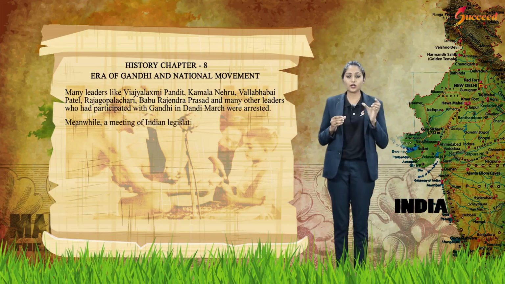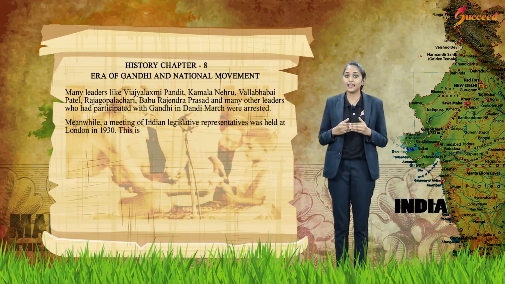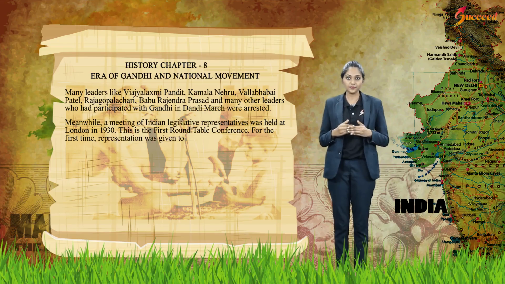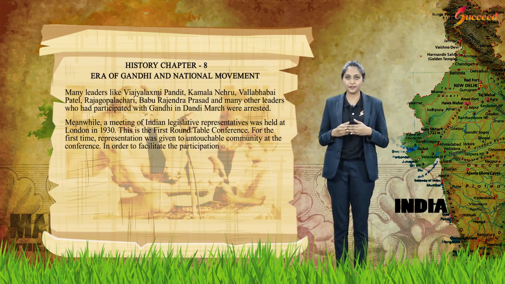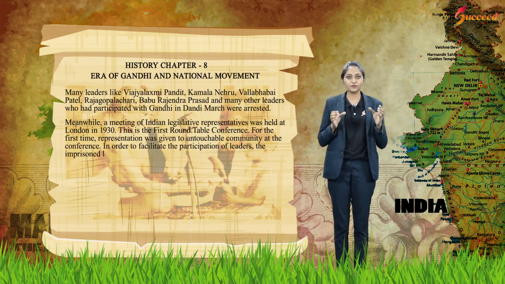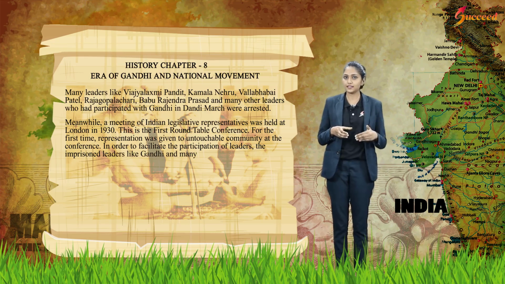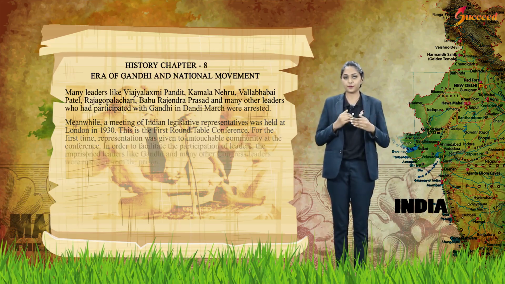Meanwhile, a meeting of Indian legislative representatives was held in London in 1930. This is the first Roundtable Conference. For the first time, representation was given to the untouchable community at the conference. In order to facilitate the participation of leaders, the imprisoned leaders like Gandhi and many other Congress leaders were released from prison.